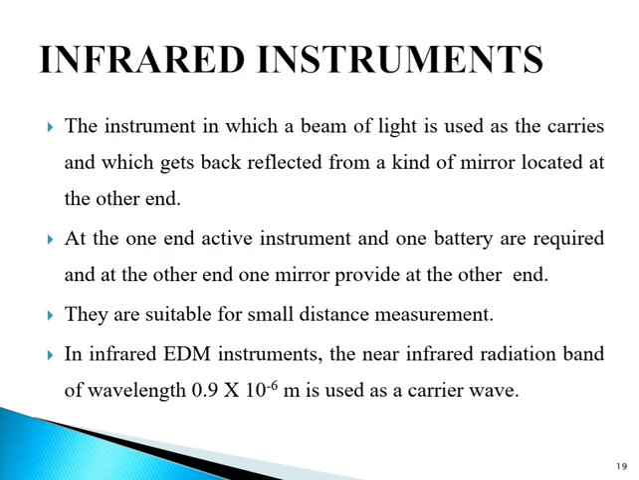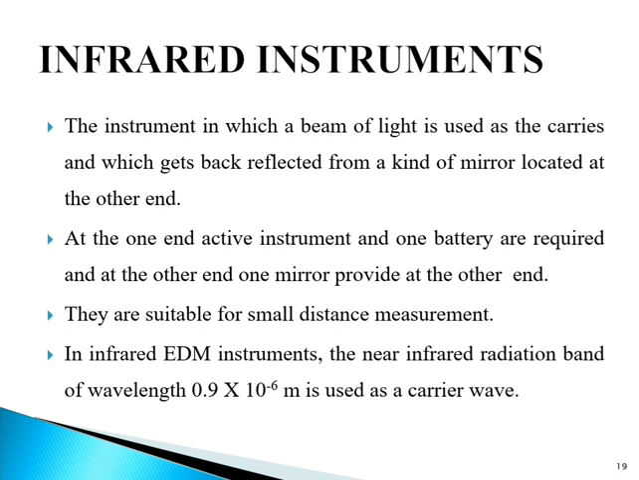Next is infrared instruments. These are instruments in which a beam of light is used as the carrier and gets reflected back from a kind of mirror, or we can say a prism, located at the other end. Such instruments are less expensive because only one active instrument and one battery are needed at one end, and the instrument at the other end is simply a reflecting mirror centered over the ground station mark. They are suitable for measuring the short distances required in surveying.